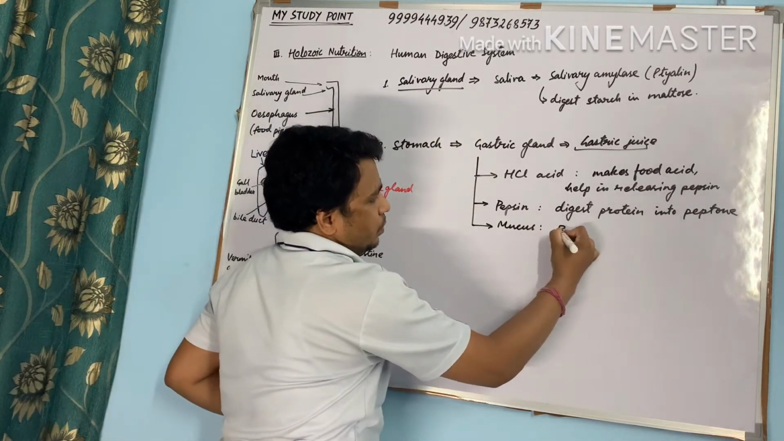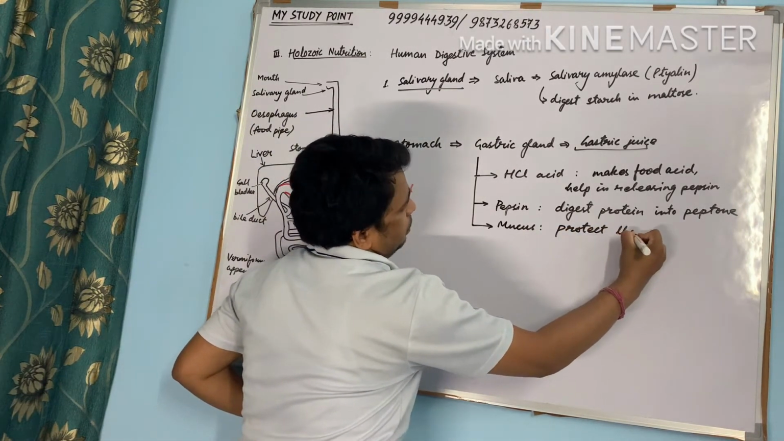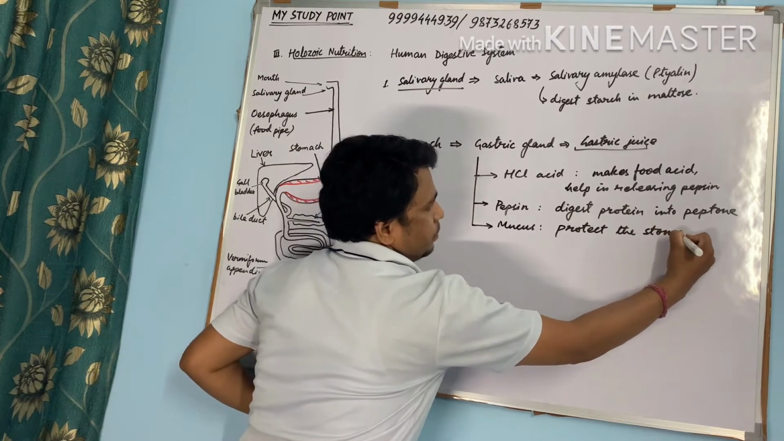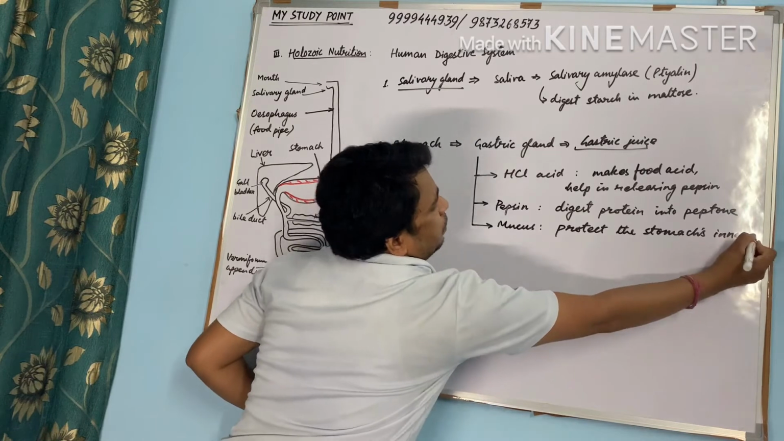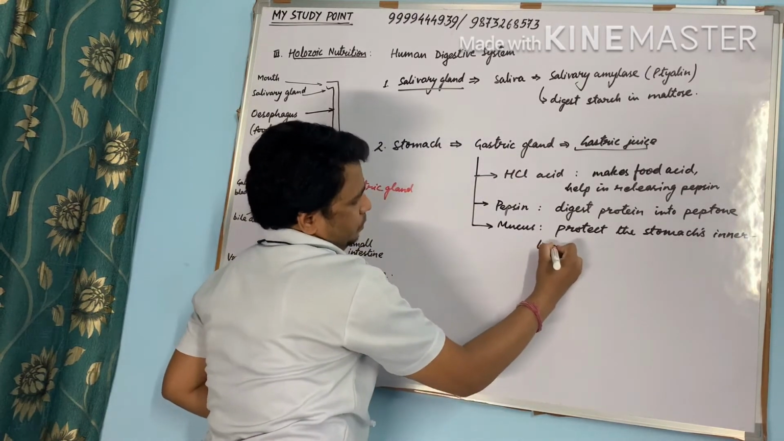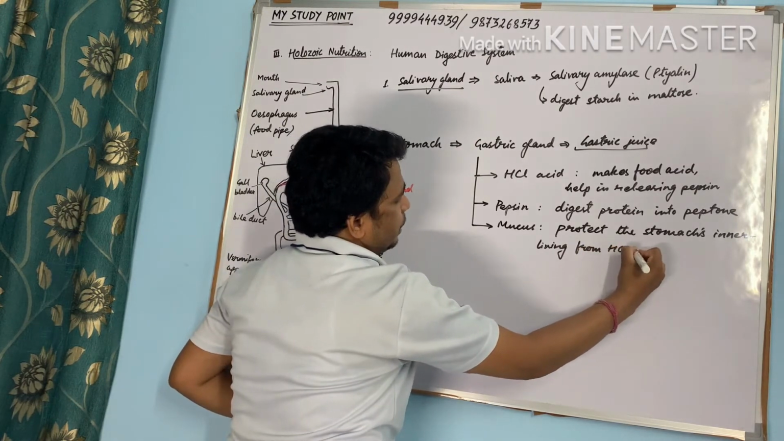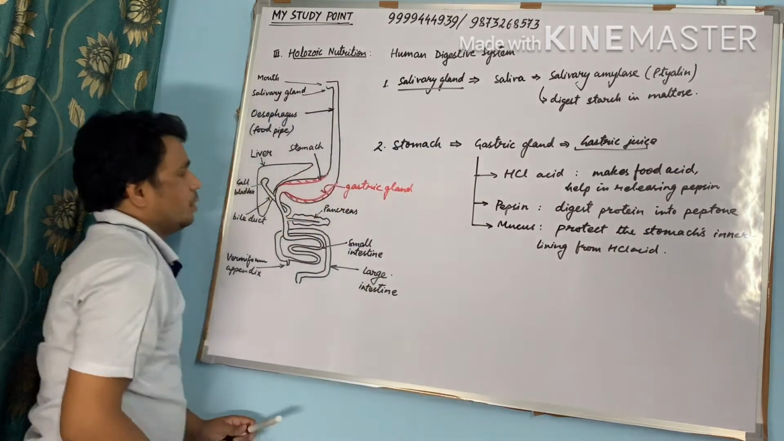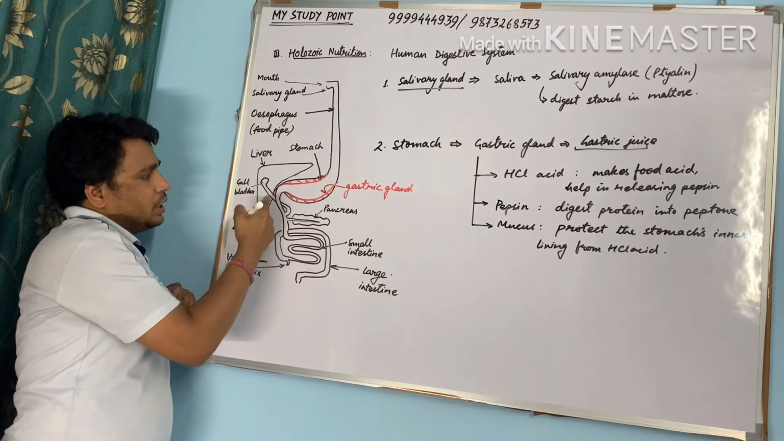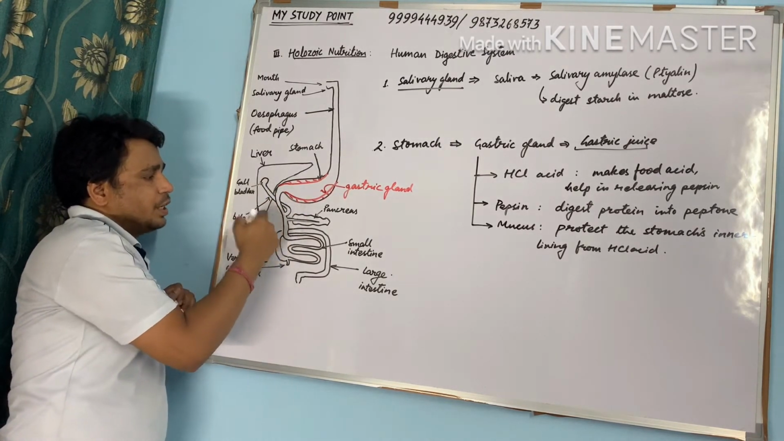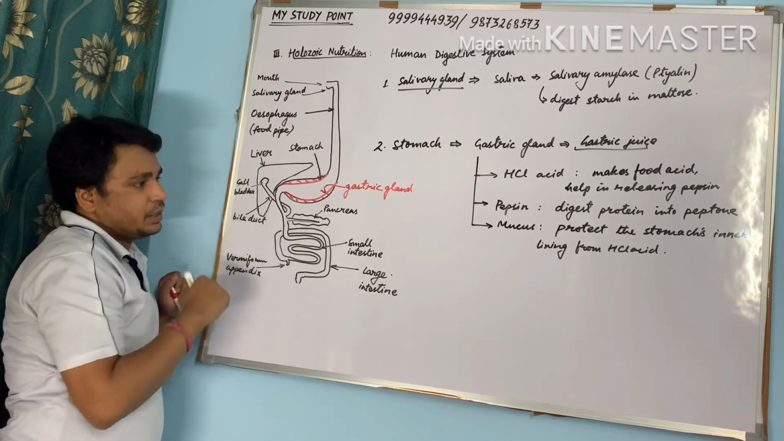It protects the stomach's inner lining from hydrochloric acid. Now the digested food comes into the small intestine through this portion called duodenum, where two more pipes are connected to the small intestine, called bile duct and pancreatic duct.